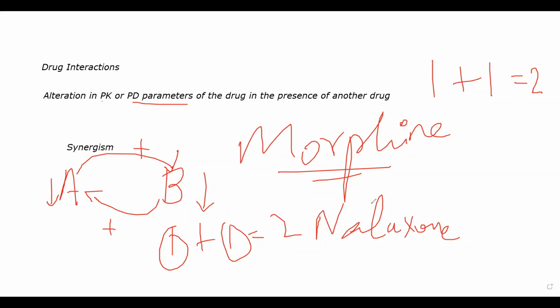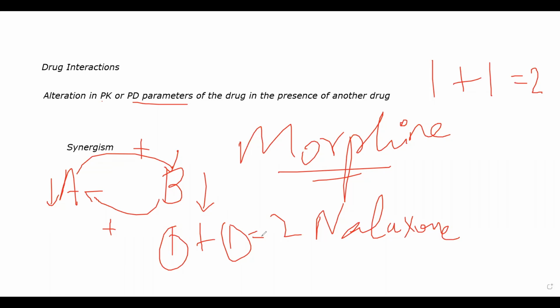Now if they are removed from the receptor or another drug competes with them, you are not letting the initial drug participate or give an effect at the receptor, so you will not see the effect of the drug altogether. That is what is happening with antagonism. In synergism, 1 plus 1 is more than 2. In additive effect, 1 plus 1 is equal to 2. Okay. That is the difference between additive, synergistic, and antagonistic effect.